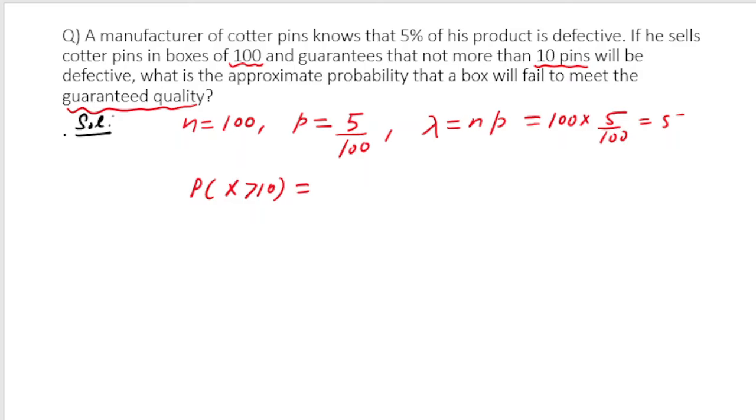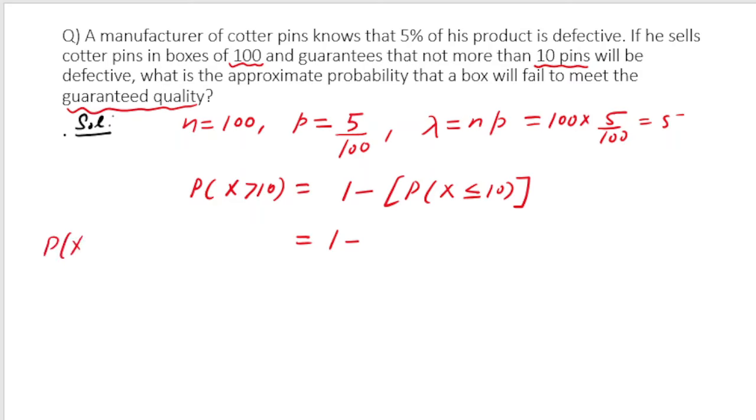And we have told you that in Poisson distribution the number of successes may vary from 0 to an indefinitely large number, and with large numbers we are not sure to what extent the number of defective pins will go. So calculating the probability for all those values of x ranging from 11 to 100 is a difficult thing. But we also know that the sum of probabilities is equal to 1, and I have shown you that as well. So what we can do is calculate 1 minus the probability for x less than or equal to 10. Yes or no?